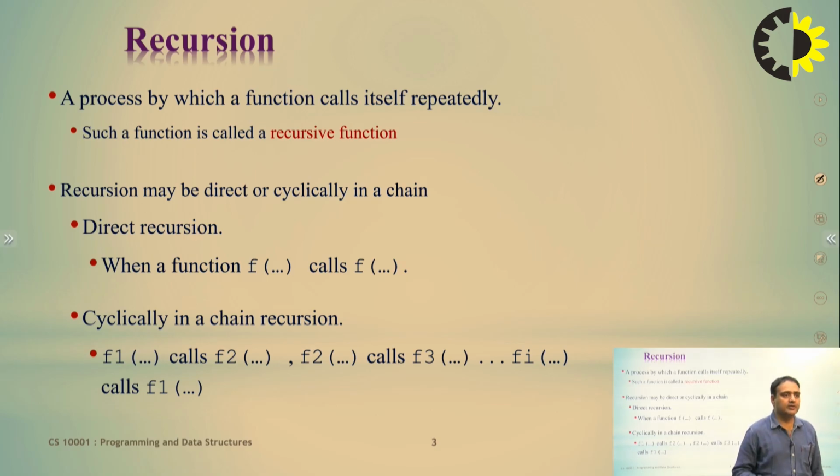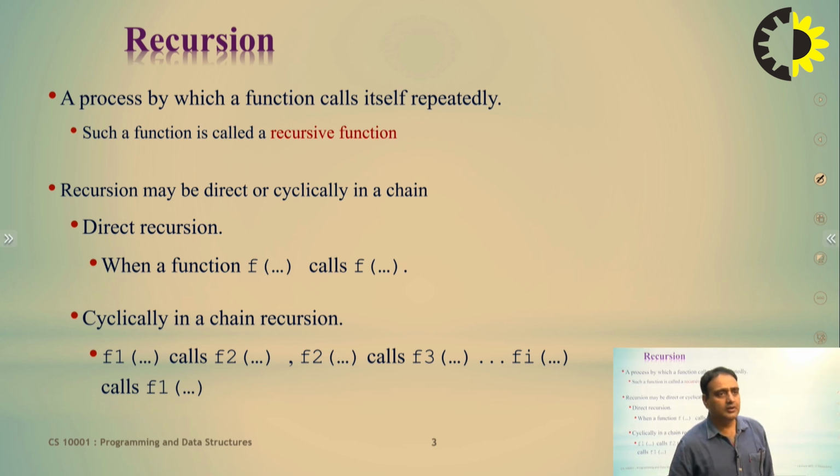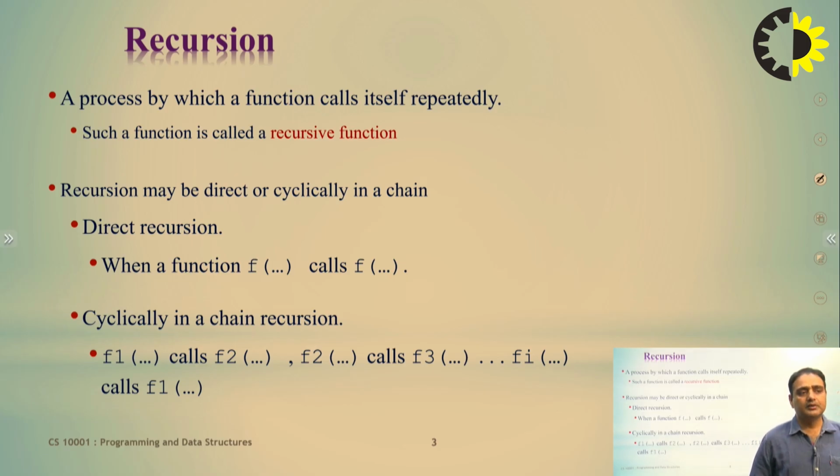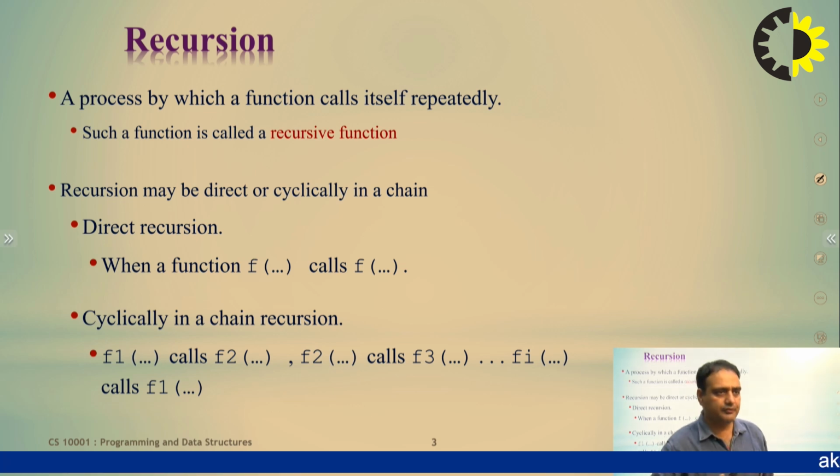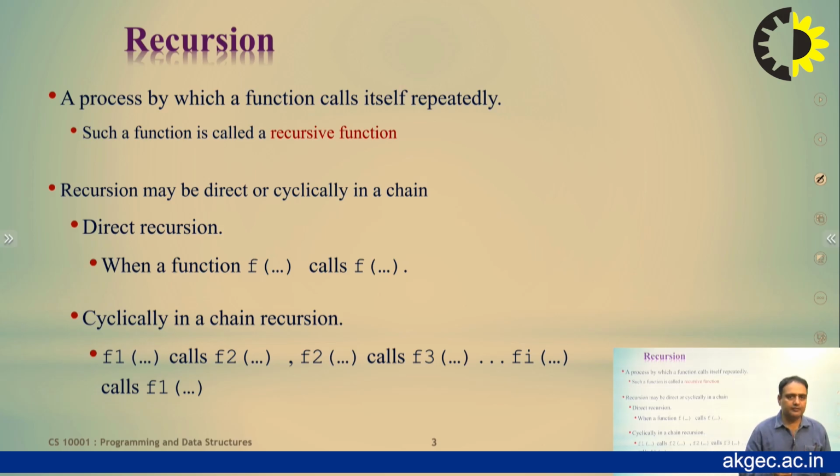Direct recursion means when a function f calls f. In cyclic chain recursion, f1 calls f2, f2 calls f3, f3 calls f4, f4 calls f5, f5 calls f1. When a function calls itself again up to a specific number of times, it is known as direct recursion. Function f calls f, again f calls f, up to a specific number of times.